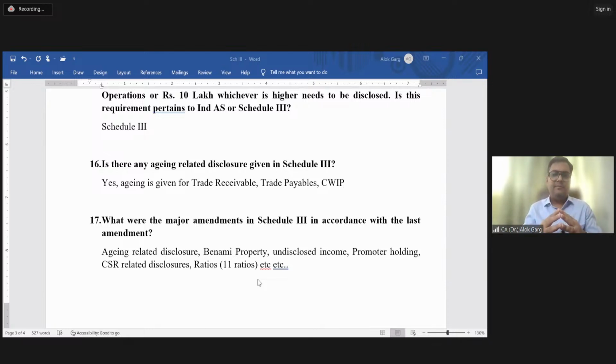Okay, is that clear? Viraj, is that clear? Vanshika, friends, do let me know if you have any question so far on Schedule 3. Any question, anything which you have not understood so far. These 17 questions are the entire fundamentals of Division 2 to Schedule 3, I would say that. Thank you, Shruti.